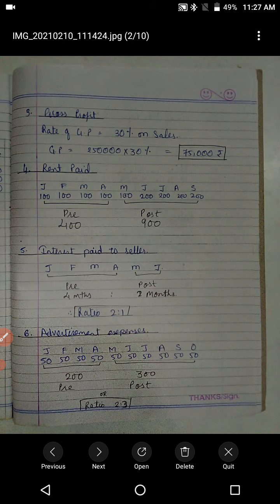Next, gross profit. Here the rate of gross profit is given as 30% on sales. In this example, remember two things very well: sales as well as gross profit. Both of them are not given directly. So we need to find them out using the details given in the example. The sales would be calculated on the basis of commission on sales, which is 2%, and gross profit can be calculated as per the sales that we have found out. So the gross profit will be 30% of sales. As we have the sales amount 2,50,000, by calculating 30% on the same, we get our gross profit, that is 75,000.